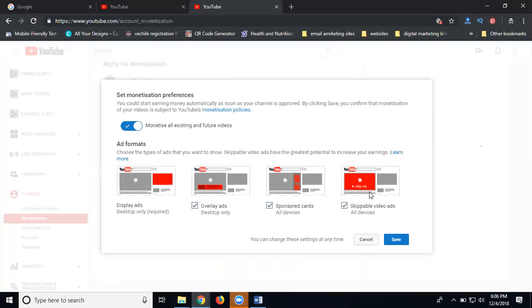Coming to MCN and AdSense, one is different. Here, display, overlay, sponsor, skippable ads. They will be showing skippable and non-skippable ads. Both are accepted by AdSense and MCN, but non-skippable ads are not shown on your Google AdSense. What is approved? Now click next.